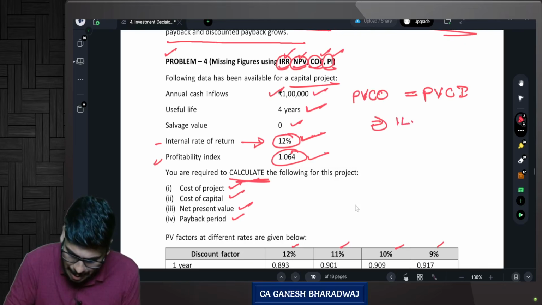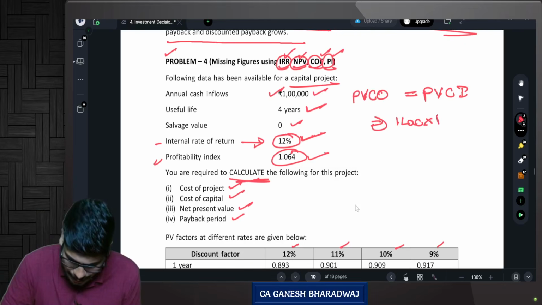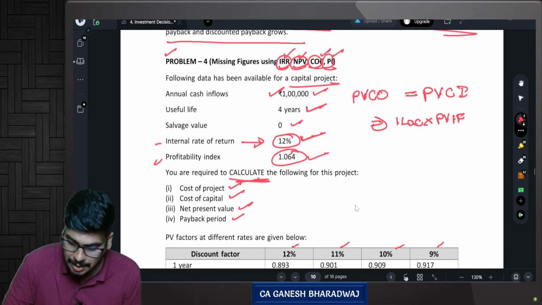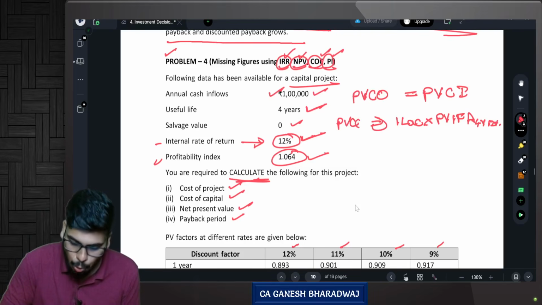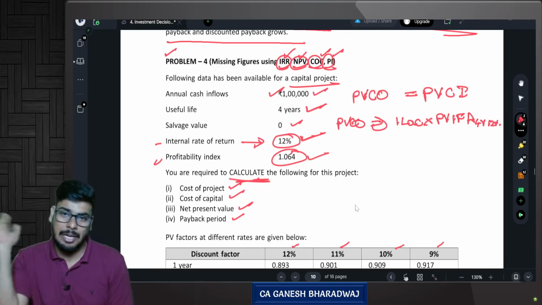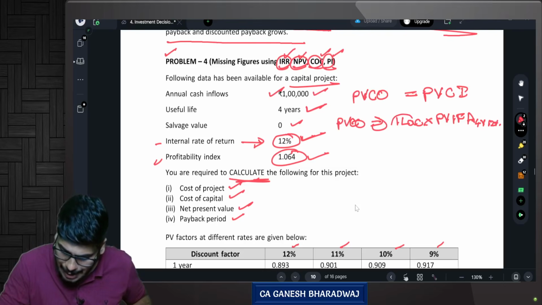Every year, I am having 1 lakh, an equal amount. So, can I say 1 lakh into present value interest factor annuity of 4 years at the rate of 12 percentage? Yes or no? So can I say the initial cash outflow is equal to my present value of cash inflow? Yes. Present value of cash inflow is nothing but annual cash flow.